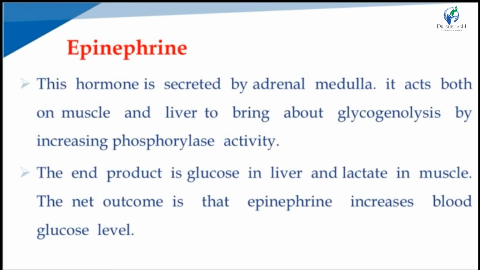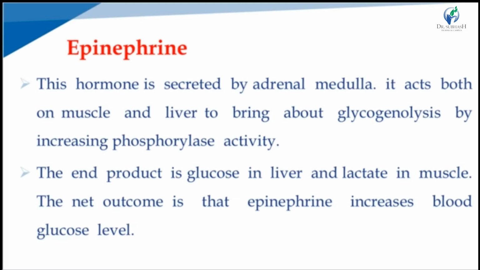Next, epinephrine hormone. This hormone is secreted by the adrenal medulla gland. It acts both on muscles as well as the liver, increasing glycogenolysis by increasing the phosphorylase activity. We know that in the glycogenolysis pathway, the phosphorylase enzyme acts on the glycogen structure, where free glucose is produced. So epinephrine acts directly on the phosphorylase activity.